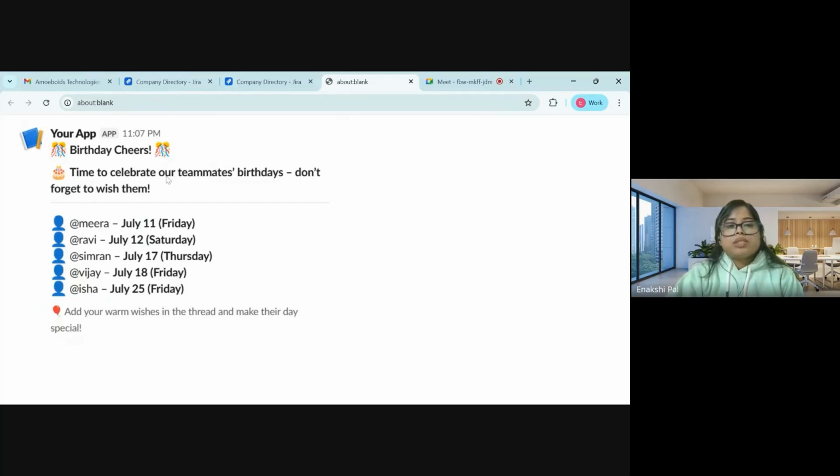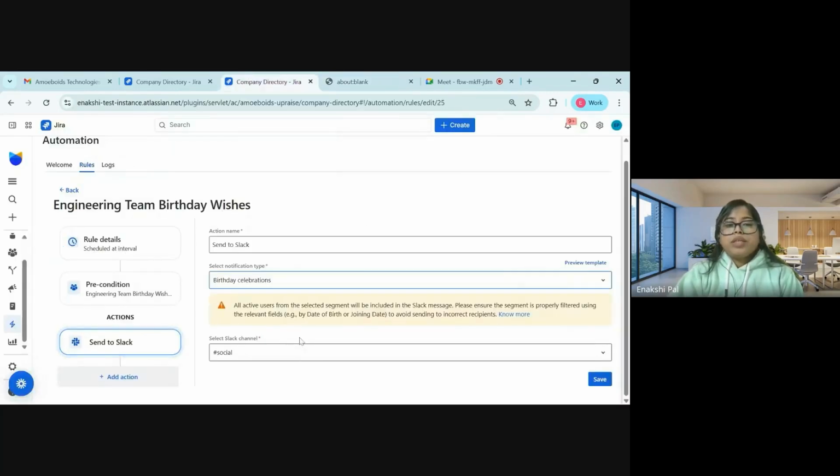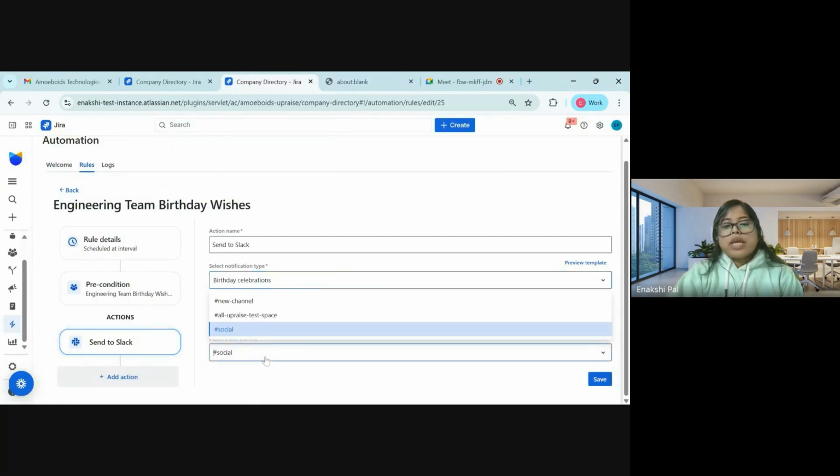And next, you will see this message. You will see the names of whoever has been tagged or fetched into that particular user segment, and you will see the birthday for that. You will also see a message here: add your warm wishes in the thread to avoid the spam. Moving on to the next input, we have select Slack channel.